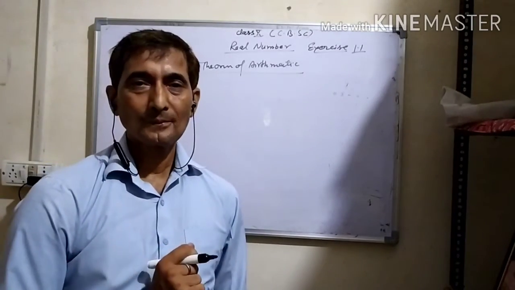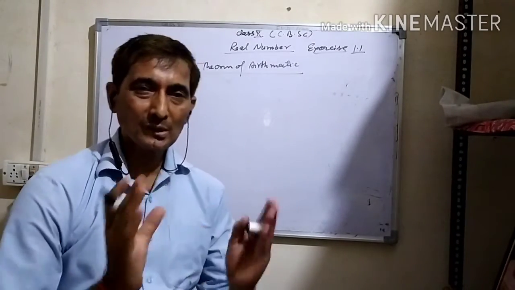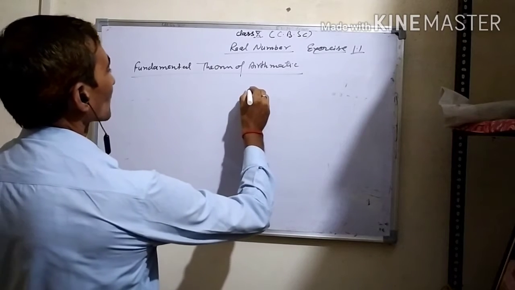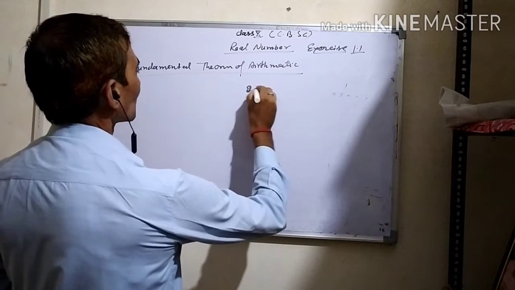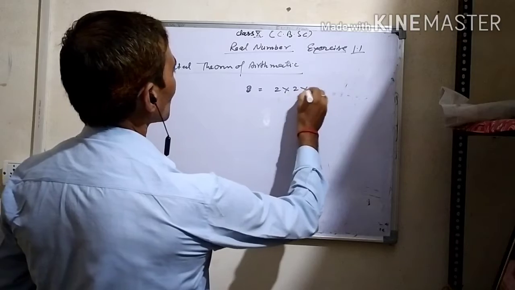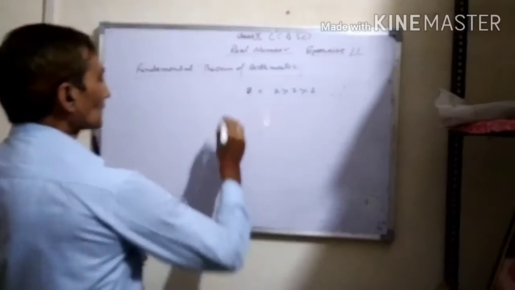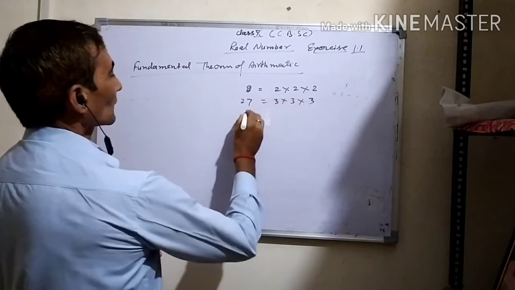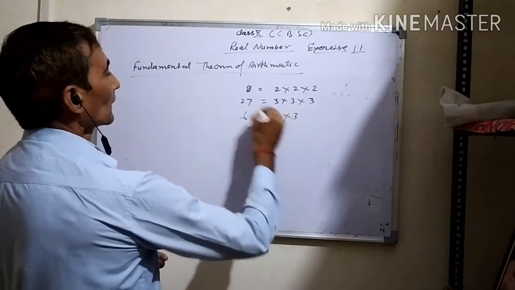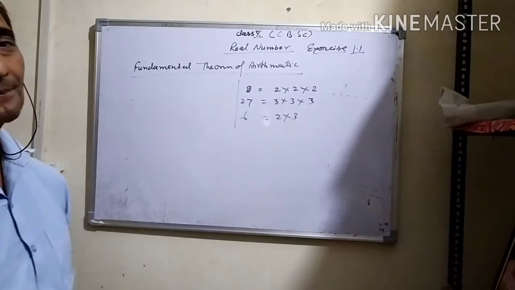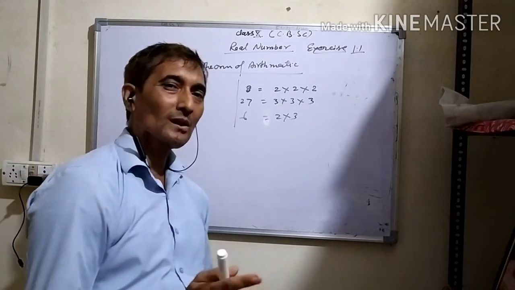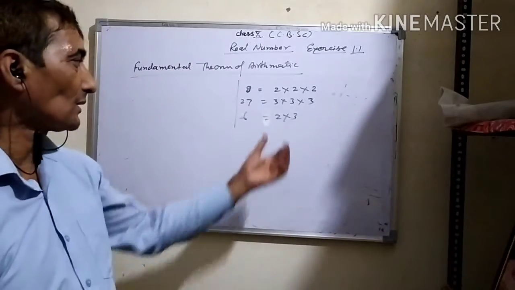Students, you know, every composite number, just like 8 is 2 into 2 into 2, just like 27 is 3 into 3 into 3, just like 6 is 2 into 3. Every composite number can be expressed as a multiple of primes. This is right.